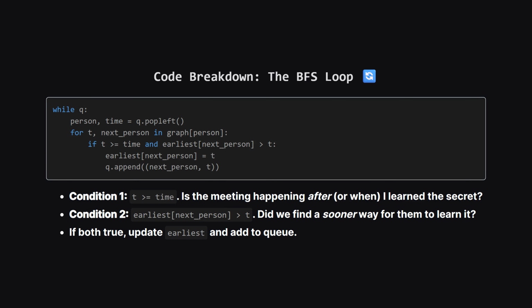This is the heart of the solution. We keep looping while we have people in our queue. We pull out a person and the time they learned the secret. Then, we look at everyone they met. We check two things. First, did the meeting happen at or after the time the current person learned the secret? If the meeting was in the past, they couldn't have shared it. Second, is this meeting time earlier than what the other person already has on record? If both are true, it means we found a valid and better way to share the secret. So we update the earliest time to the meeting time and add them to the queue to continue the chain.